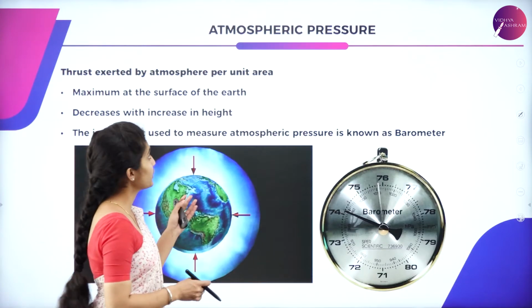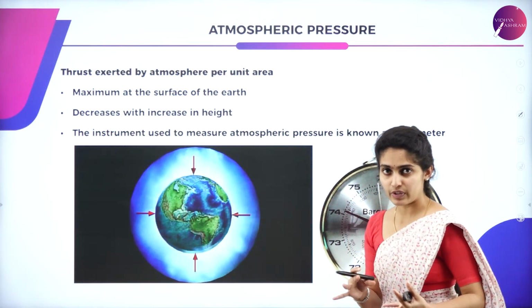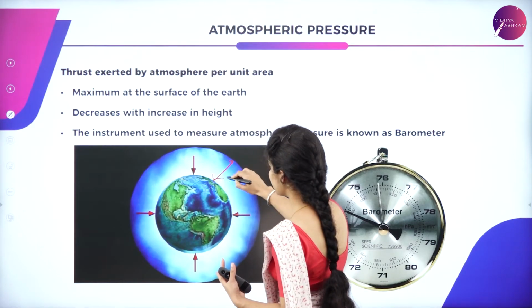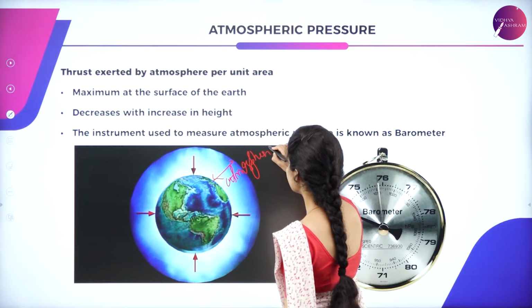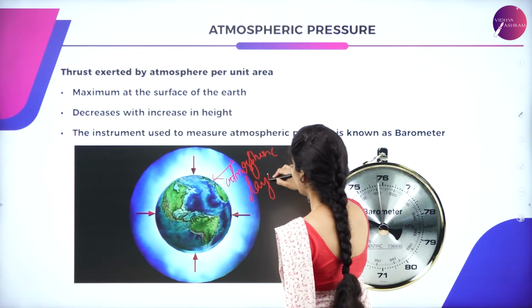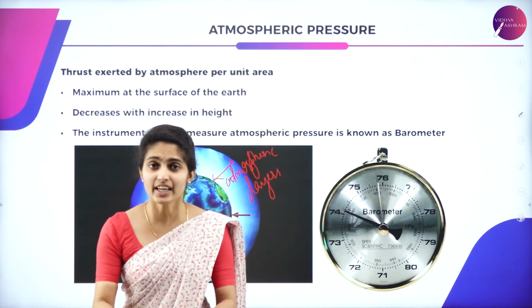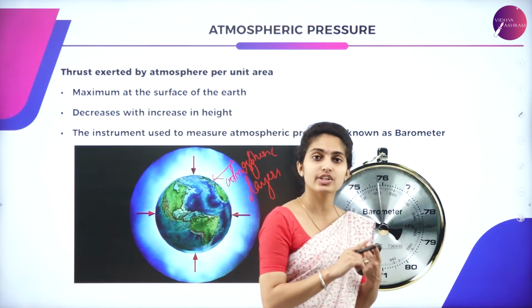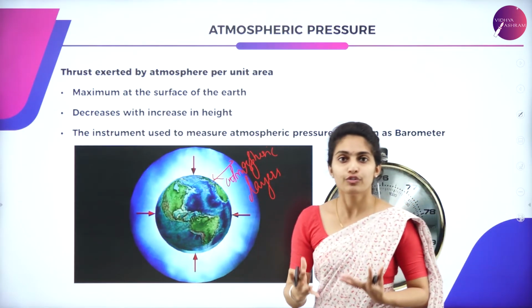Now let us move to the atmospheric pressure in detail. So what is that atmospheric pressure? As you all know, Earth consists of many atmospheric layers. These atmospheric layers contain air, which is a combination of nitrogen, oxygen, traces of carbon, inert gases as well as certain vapors.